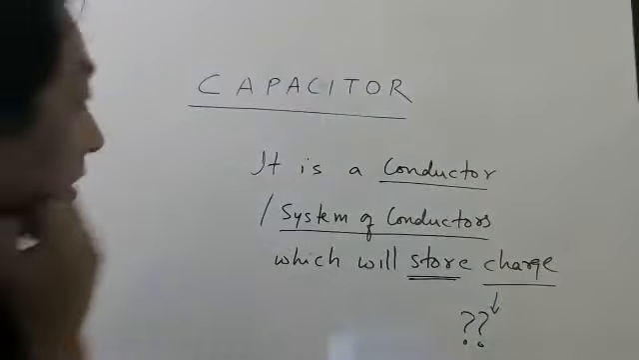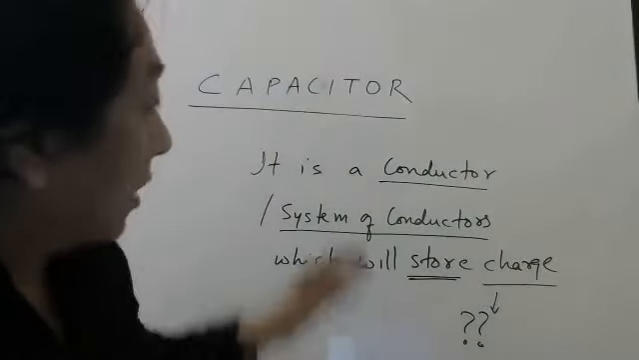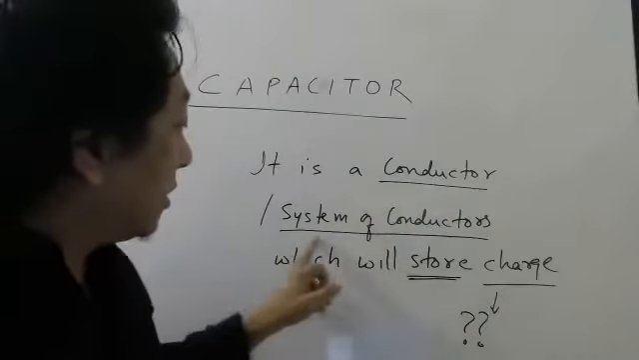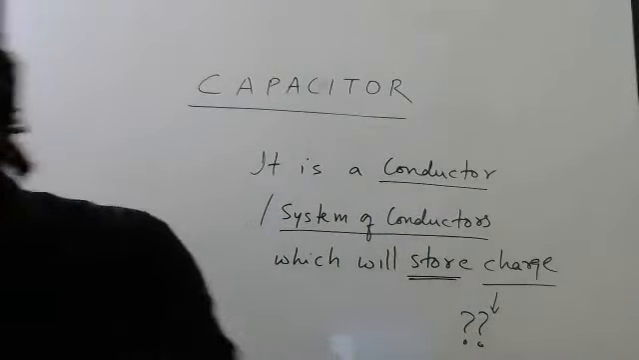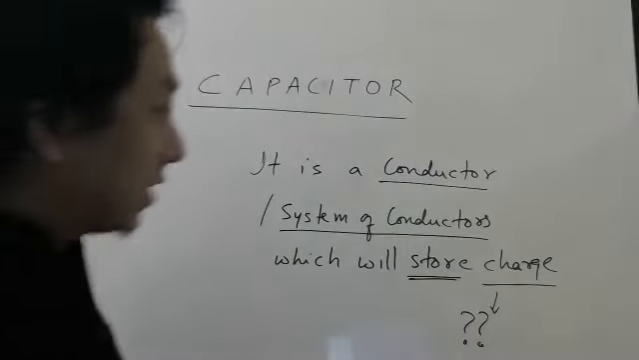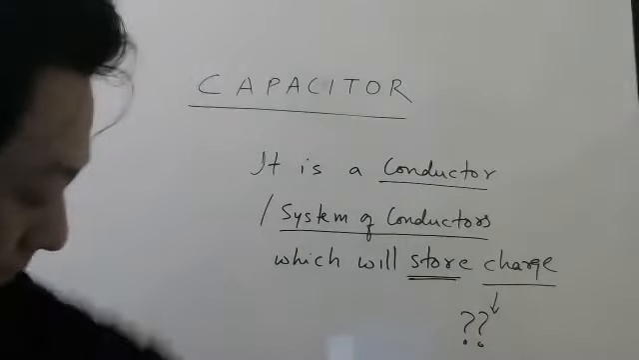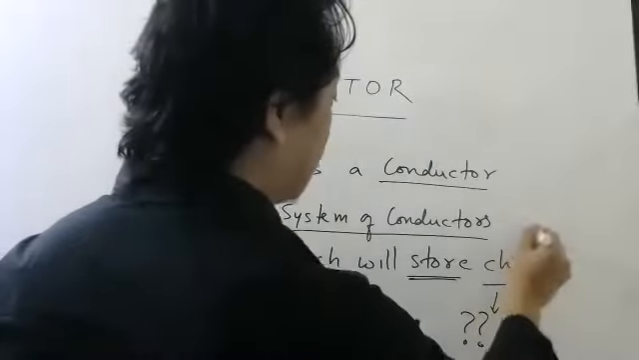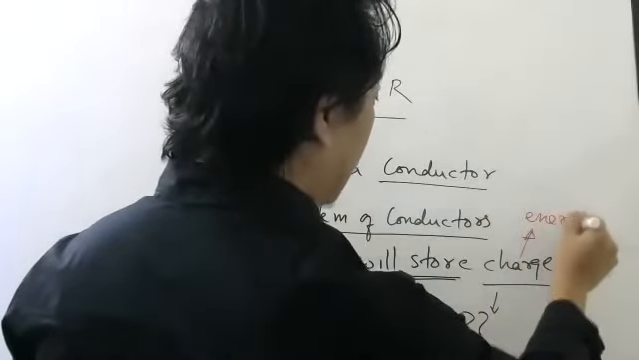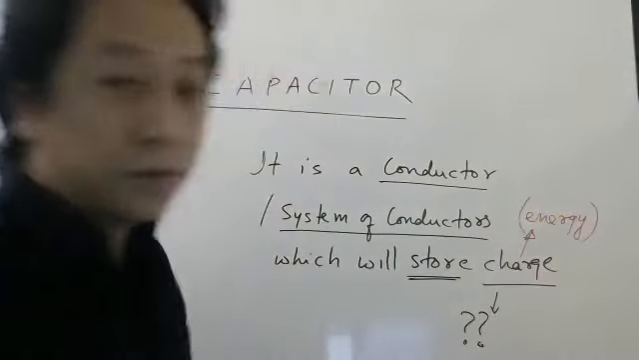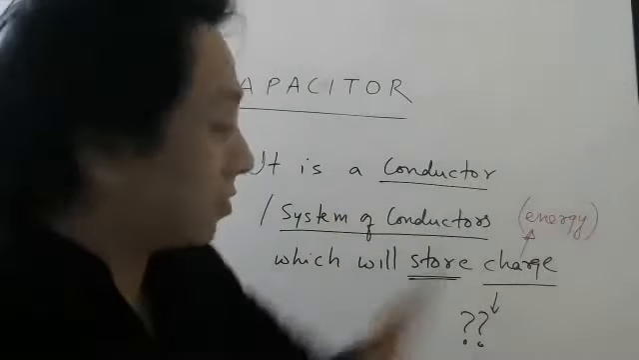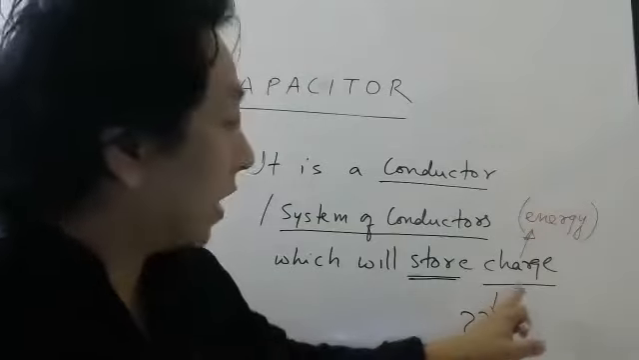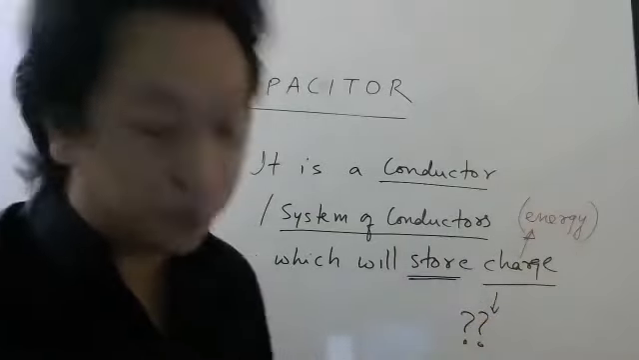So let us continue. What is a capacitor? A capacitor is a conductor or a system of conductors which is used to store charge. Later you will come to know, if you are storing charge, then you are also storing energy. So sometimes people say it is a device used to store energy also. Either you can write charge or you can write energy. It is up to you.